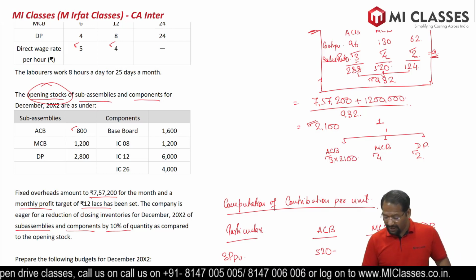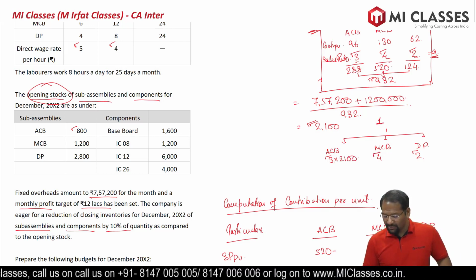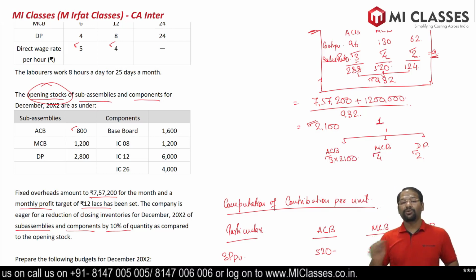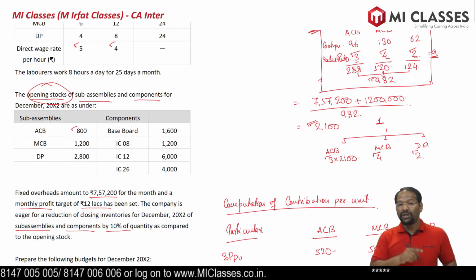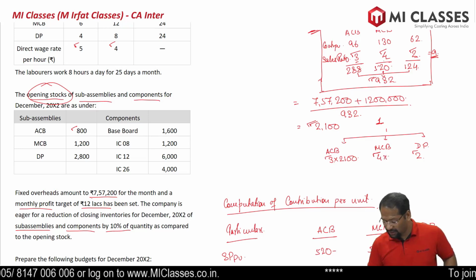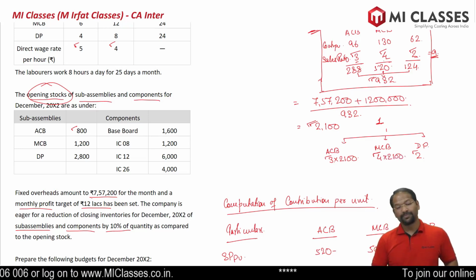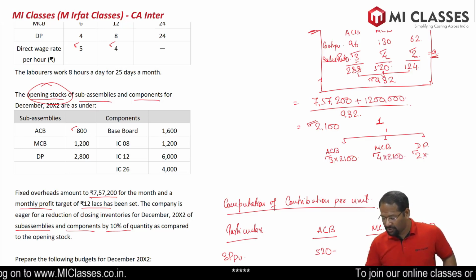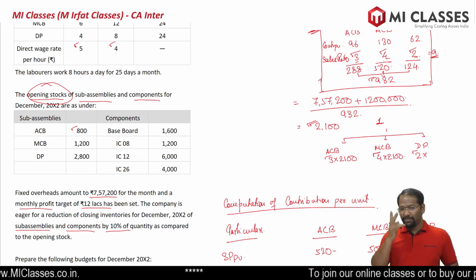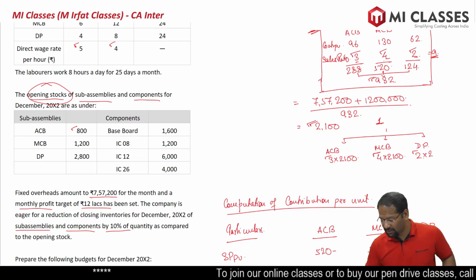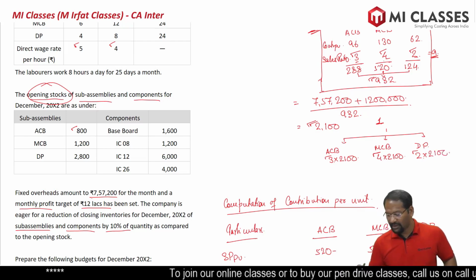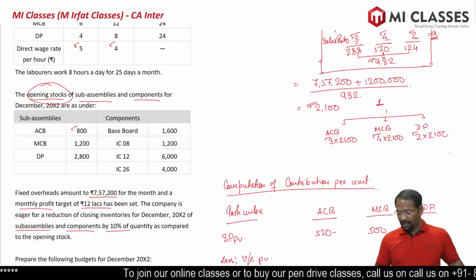Similarly, for 4 units: 4 into 1, 4 into 2, 4 into 3, and for 2,100 boxes, 4 into 2,100. Likewise 2 into 1, 2 into 2, and for 2,100 boxes, 2 into 2,100.